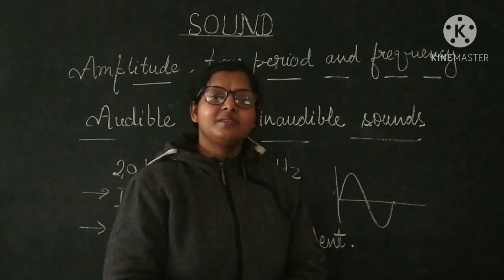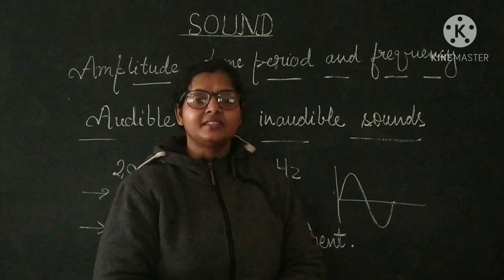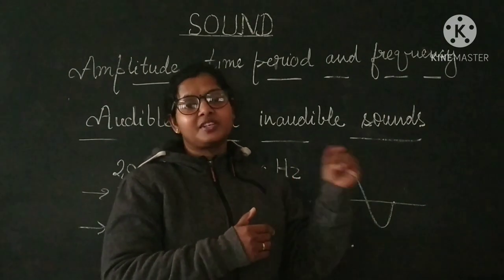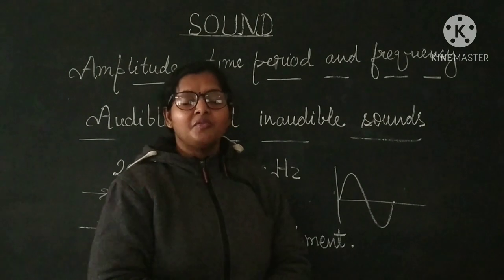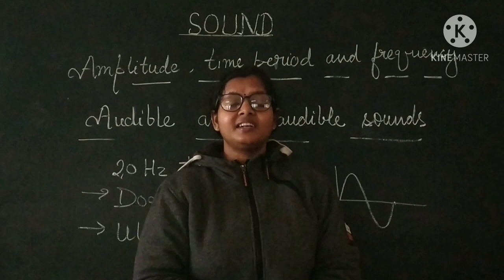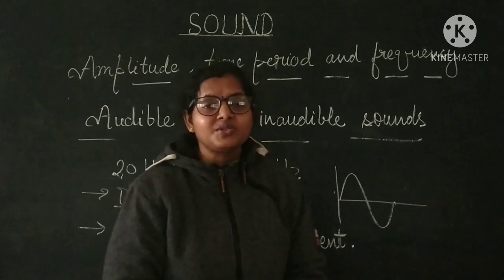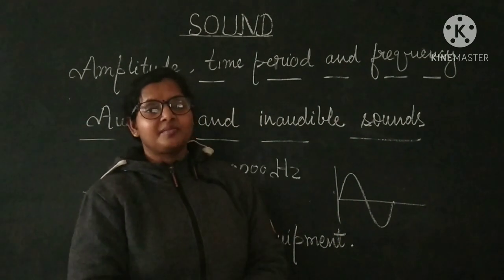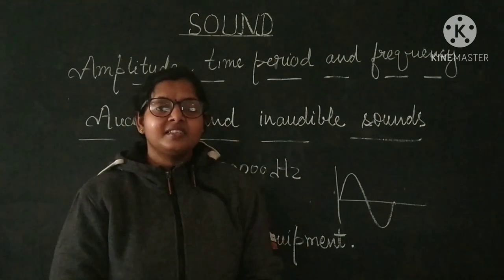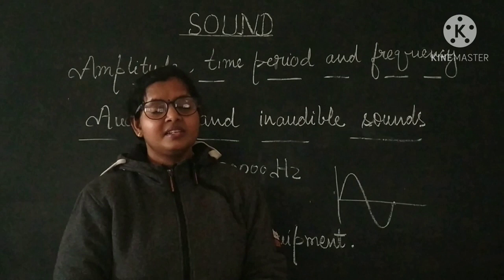Ups and downs will always follow that pattern. While in noise, sudden and random change of amplitude and frequency takes place. So that is unpleasant to listen to, and that is the noise.